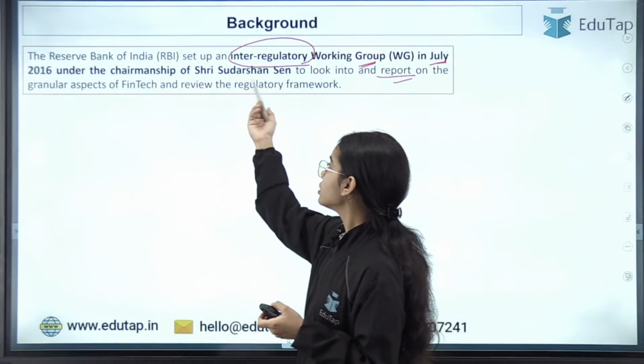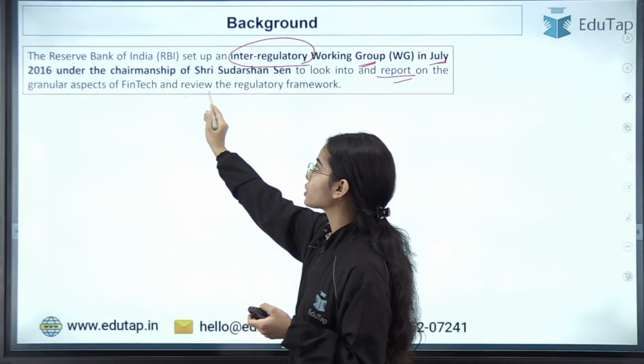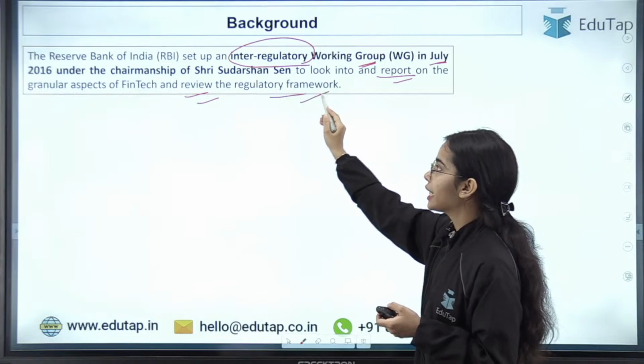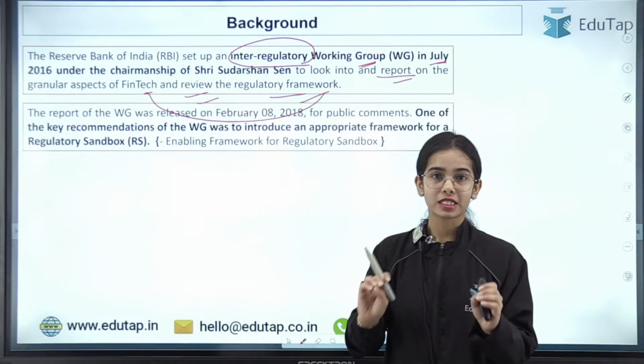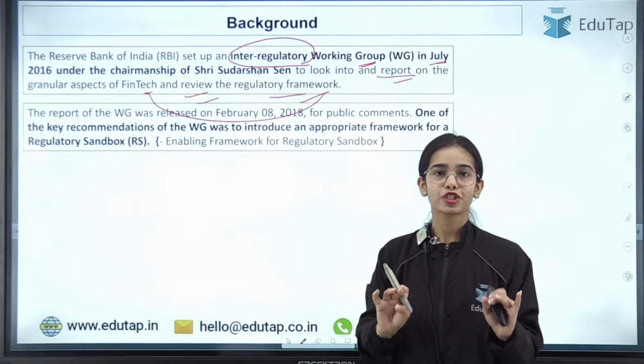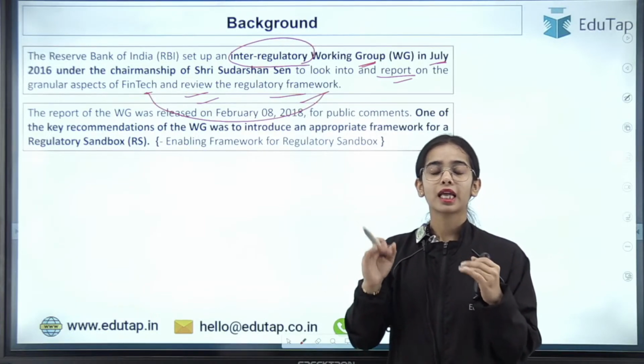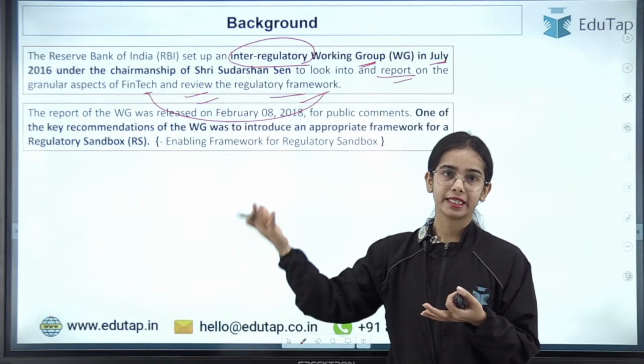The working group also had to review the regulatory framework in terms of the fintech domain. So this was the working group established in 2016 under the chairmanship of Shri Sudarshan Sen, the executive director at that time in RBI.